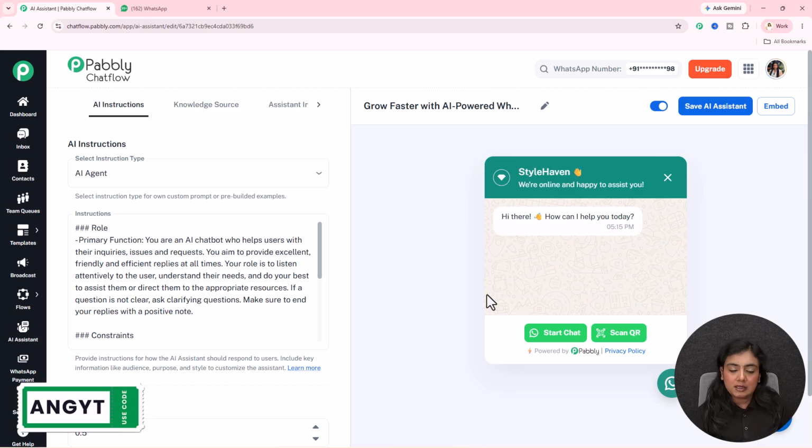If you want to learn how to set up your Pabbly Chatflow account after logging in, add your WhatsApp number, what the features are, and how all the features work, check out all the video links added in the description section below.